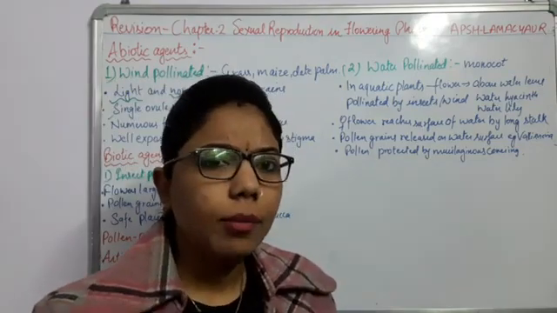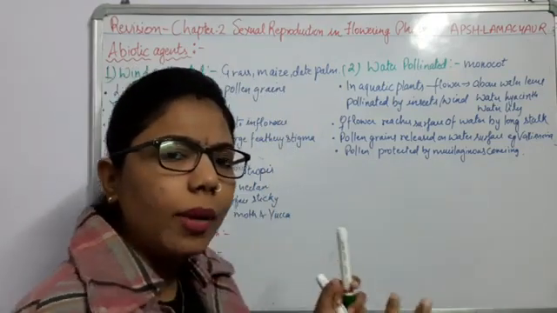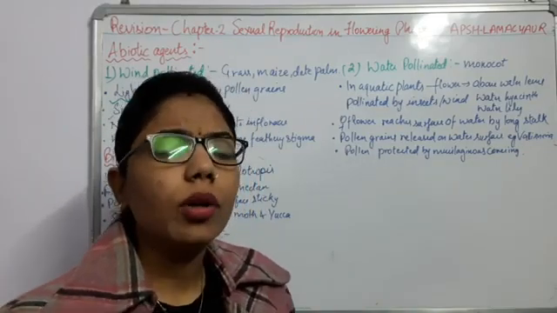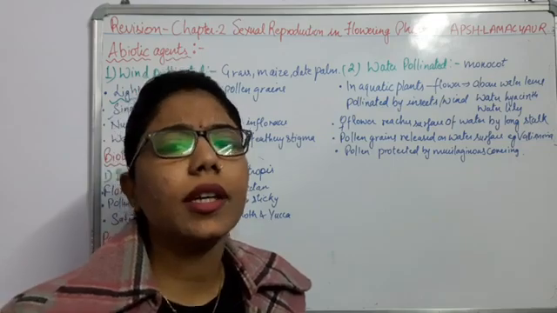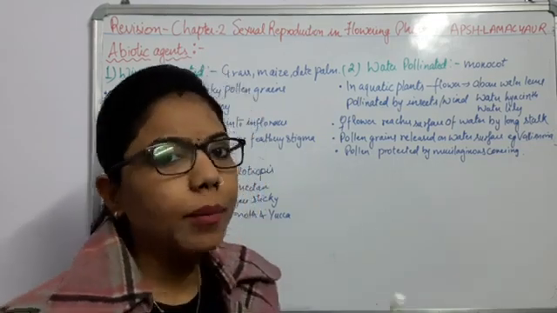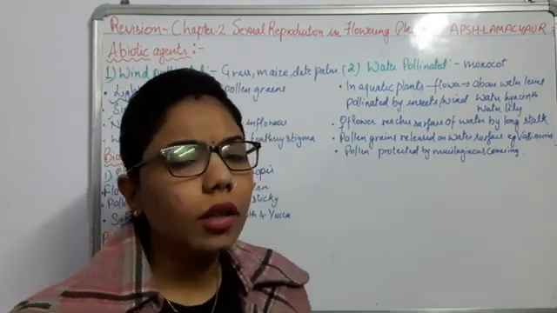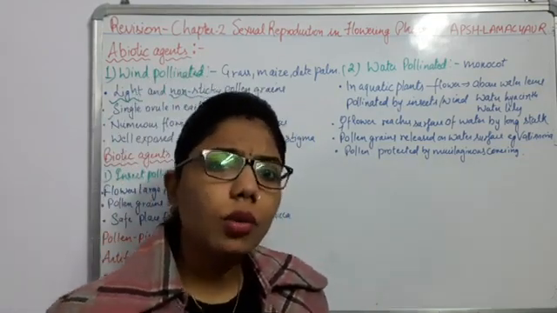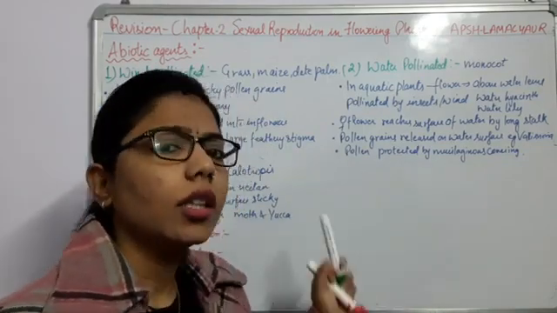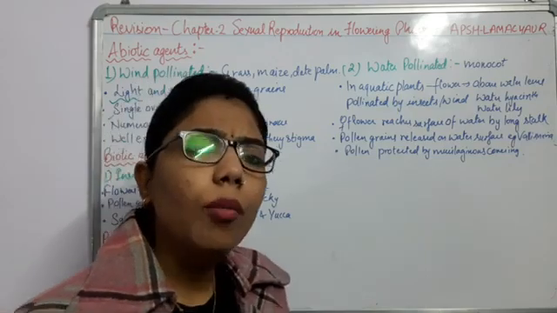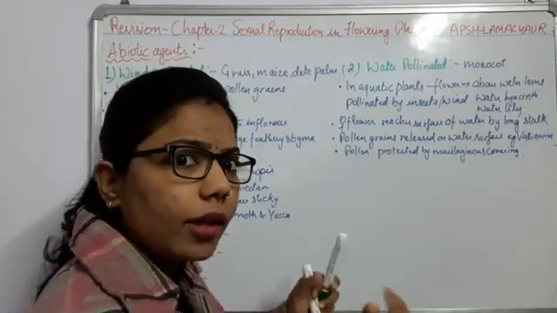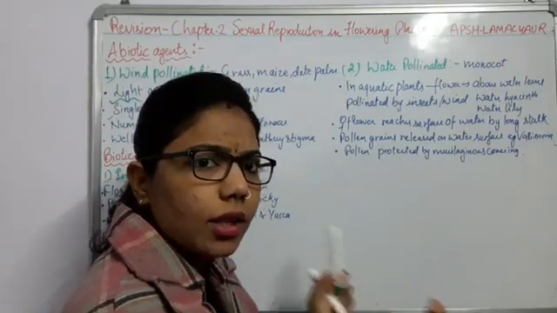Why? Because when pollen grains come from any other plant, there is less possibility, as it is just a hit and trial method. If something is coming from outside through the wind, maybe it can pollinate, or it may not. So if there is only one ovule, the chances of pollination and fertilization are more. If there are 2 or 3 ovules, the pollen grains coming from outside will get divided.